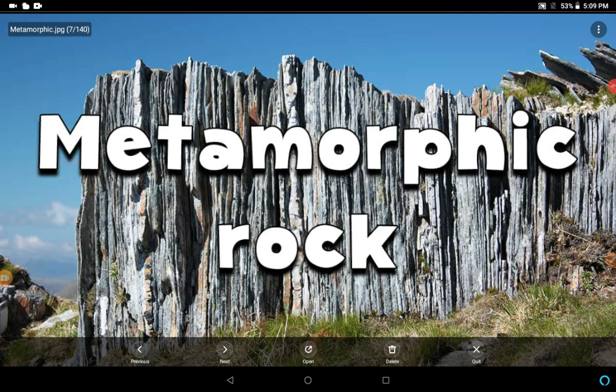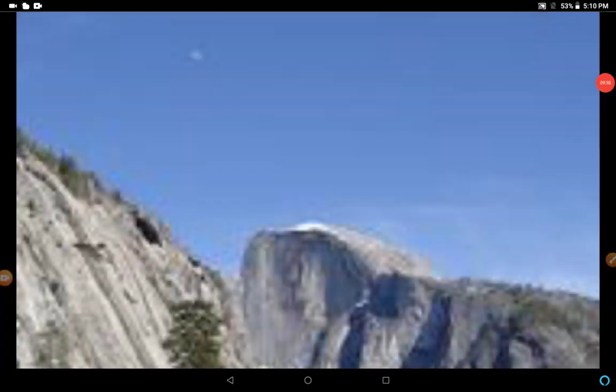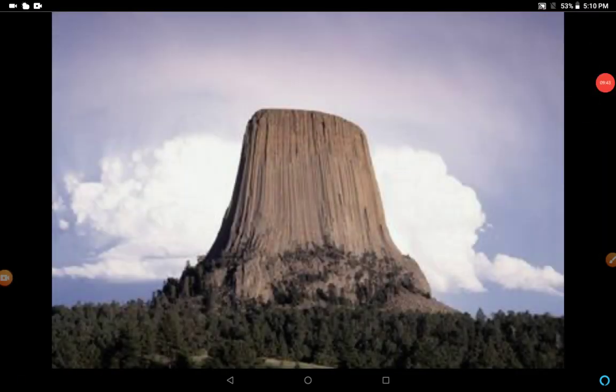Now next is metamorphic rocks. Igneous and sedimentary rocks can change into metamorphic rocks under great heat and pressure, as we saw in the rock cycle diagram. For example, clay changes into slate and limestone into marble. You have to remember, clay changes into slate and limestone into marble. So these are the metamorphic rocks. This is also metamorphic rock, you can see in the picture. Here is another picture of metamorphic rocks.